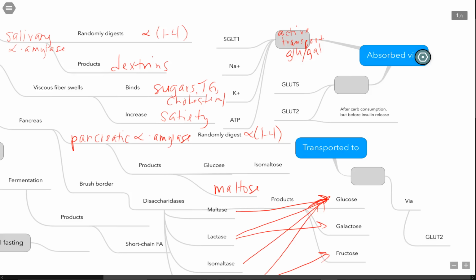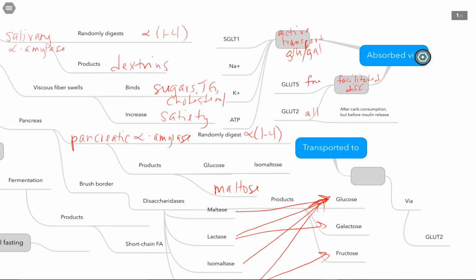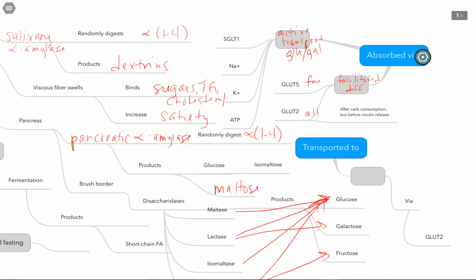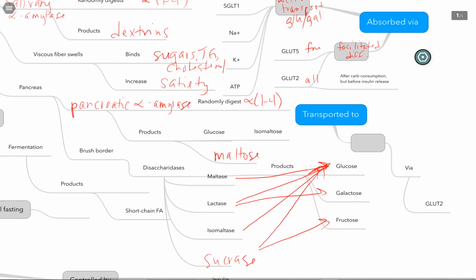We can also absorb some by facilitated diffusion. The carriers that we have for facilitated diffusion are GLUT5 and GLUT2. GLUT5 absorbs only fructose, and GLUT2 can absorb all of them, but we're looking at GLUT2 only being inserted into the membrane after carbohydrate consumption, but before insulin release. Insulin will pull GLUT2 out of that brush border membrane. GLUT2 will always be in the basolateral membrane because it's important for transport out of the enterocyte.